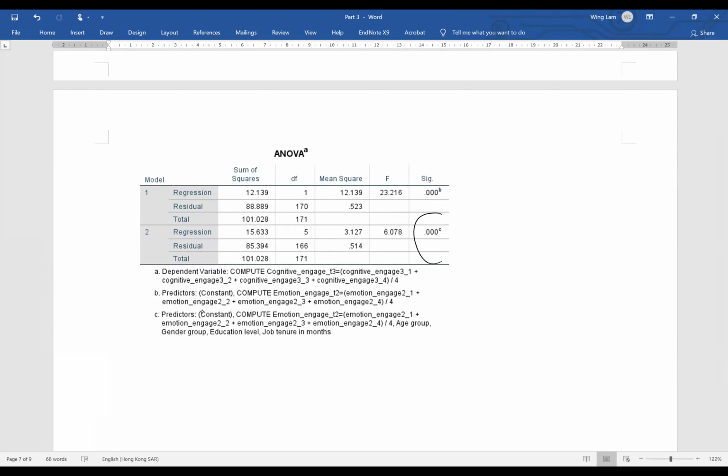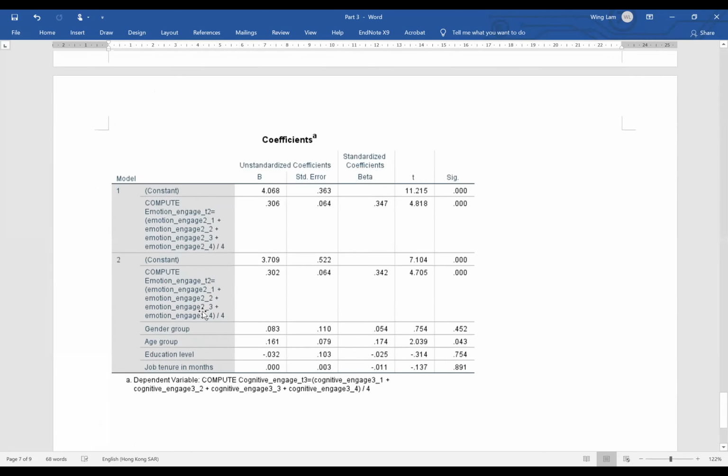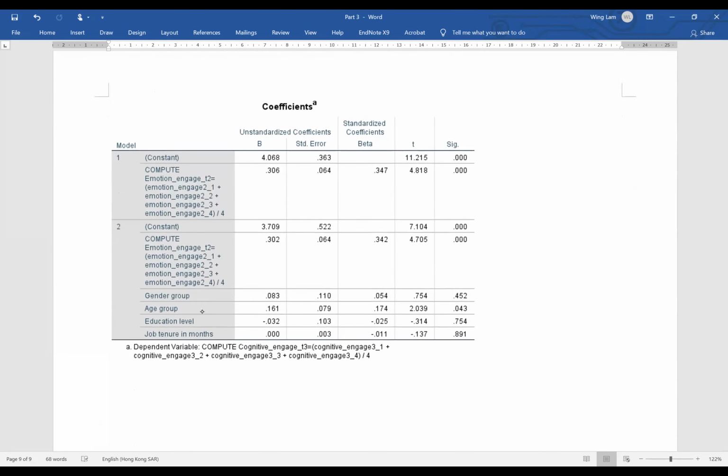And next is the ANOVA test. It seems that the model is okay, but unfortunately, we can see that amongst the 4 independent variables, only age group seems to be significantly related to the dependent variable. And so we can see that the p-value is less than 0.05.